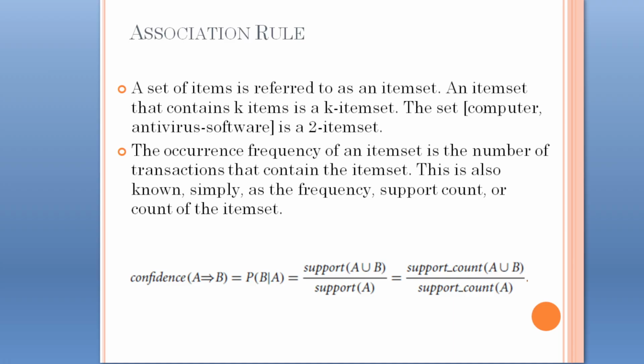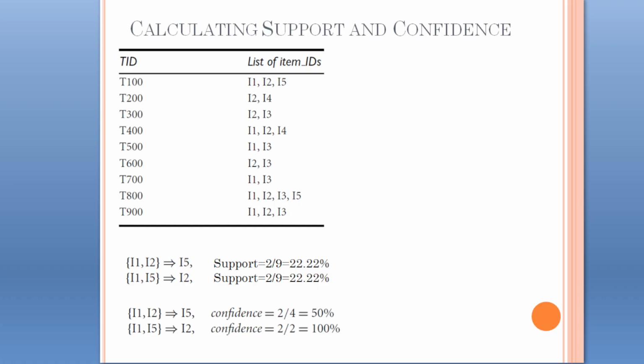A set of items is referred to as an item set. An item set that contains k items is a k item set. For example, the set computer, antivirus software has two items, so it is called a two item set. The occurrence frequency of an item set is the number of transactions that contain the item set. This is also known as frequency, support count, or count of the item set. So, in order to calculate confidence, we can also use the support count of A union B divided by the support count of A.